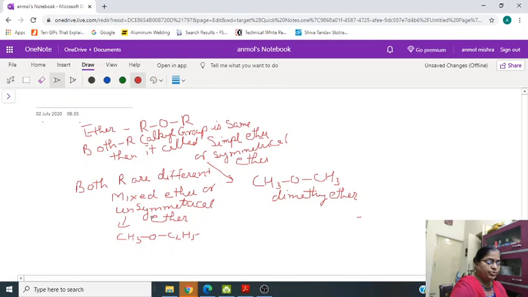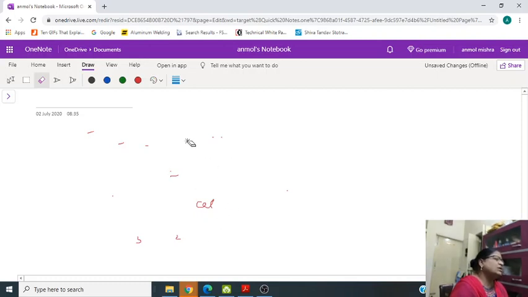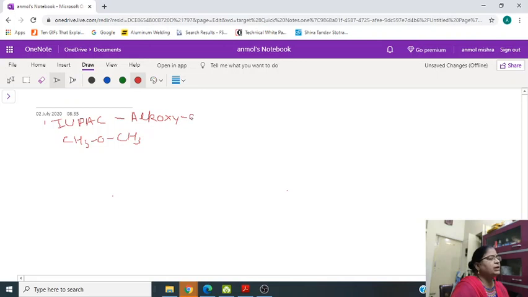Now we'll discuss the IUPAC naming of ether. The general IUPAC name for ether is alkoxyalkane, where alkoxy is used as a prefix. Taking CH3OCH3, the general IUPAC name is alkoxyalkane. So alkoxy is used as prefix.